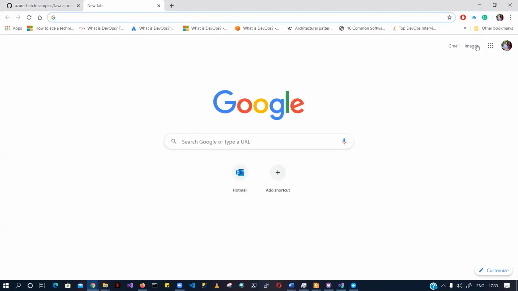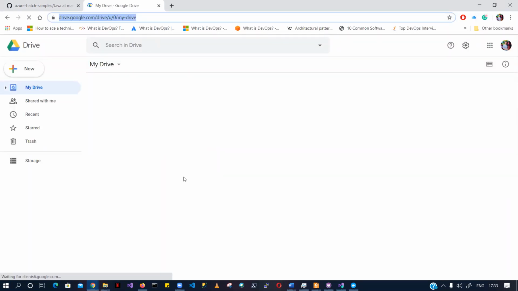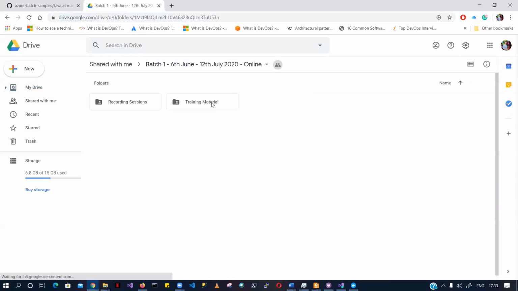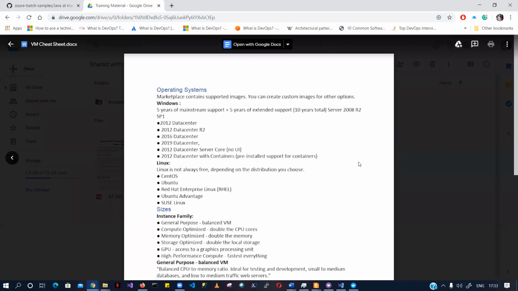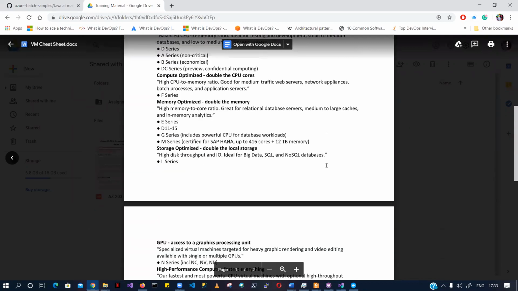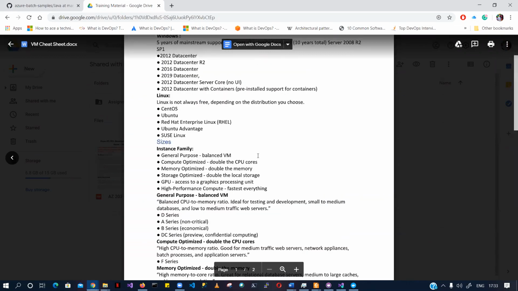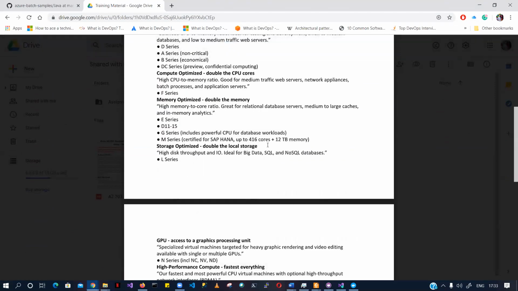If you have gone through this drive, I have also provided you a VM cheat sheet. Did any one of you have a chance to look into that cheat sheet? Yes, Nirosima, I looked into it. This is very handy when it comes to understanding these nodes. This might be a little old, because I created it long back.